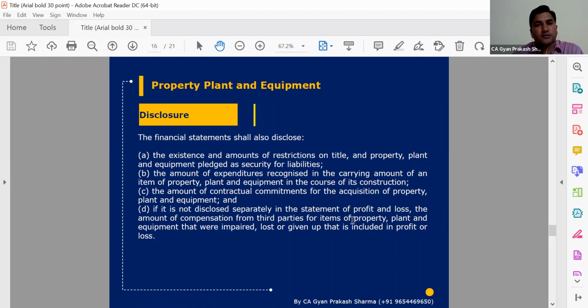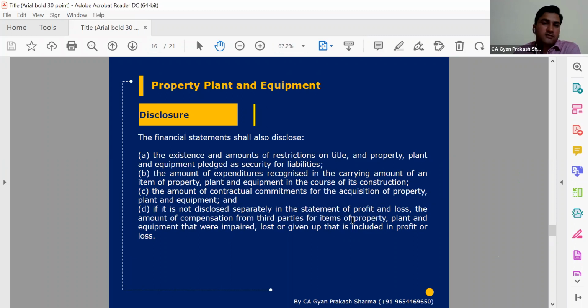Though the same information we are also required to give in the borrowing disclosure, when we show the loan amount in the balance sheet. But here we also need to give a footnote that these are pledged or mortgaged against such loan amount. So in these types of situations, we follow recognition criteria and disclosures, and day by day disclosures are going to increase. So being an auditor or from a management perspective, on both sides we are required to take care, specifically of the disclosure part.